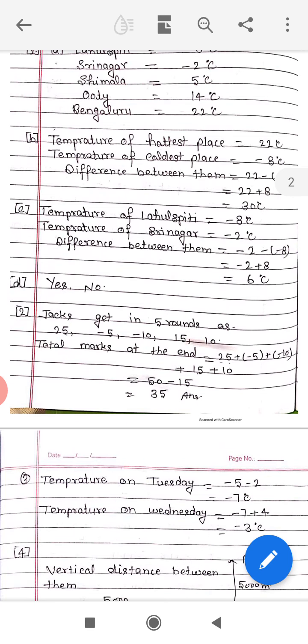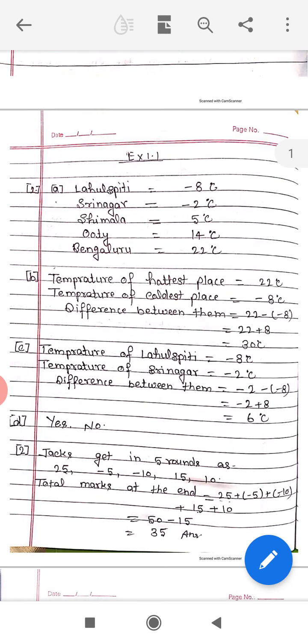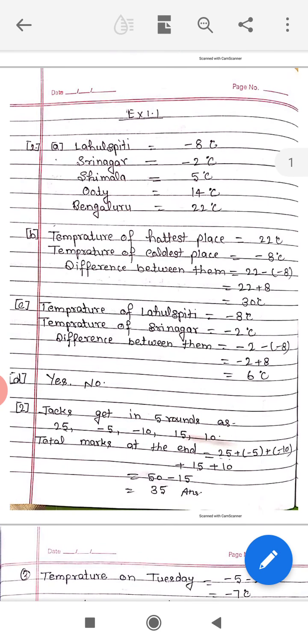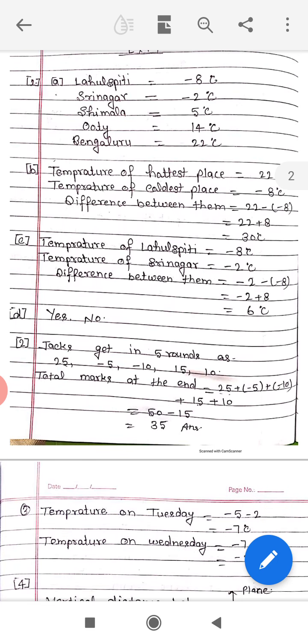Second question, what is the temperature difference between the hottest and the coldest place among the above? We write all the temperatures of the places. The hottest place is Bengaluru and the coldest place is Lahul Spiti. So the temperature of the hottest place is 22 degrees Celsius and the temperature of the coldest place is -8 degrees Celsius. The difference between them equals 22 minus (-8) equals 22 plus 8 equals 30 degrees Celsius.